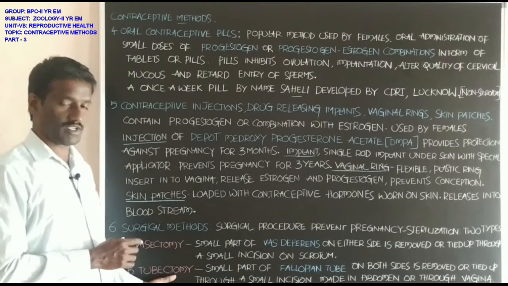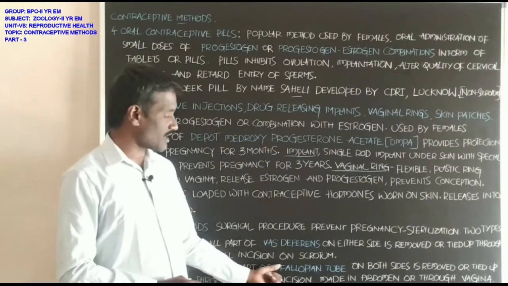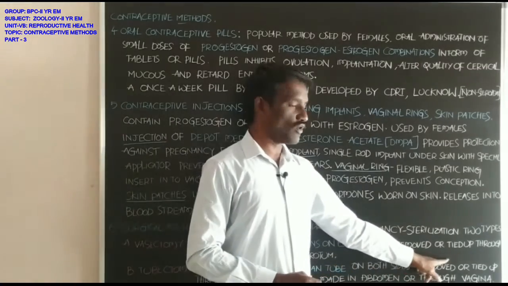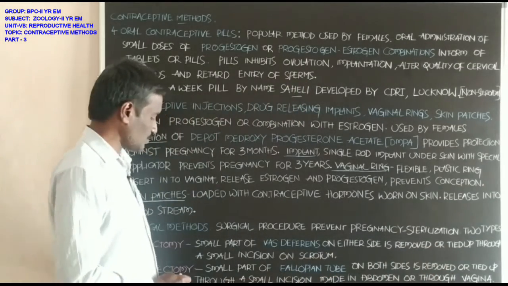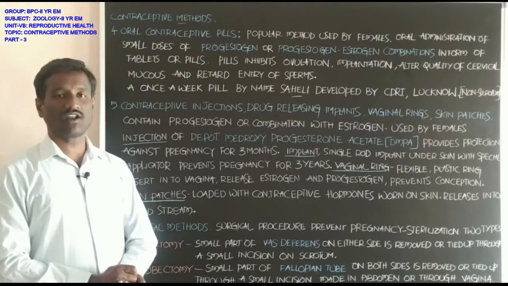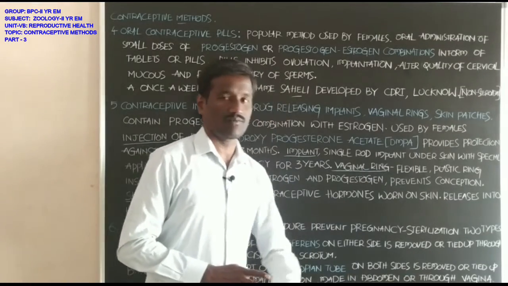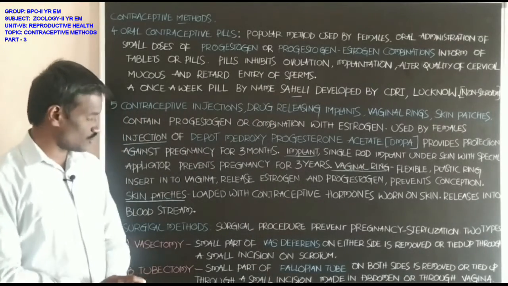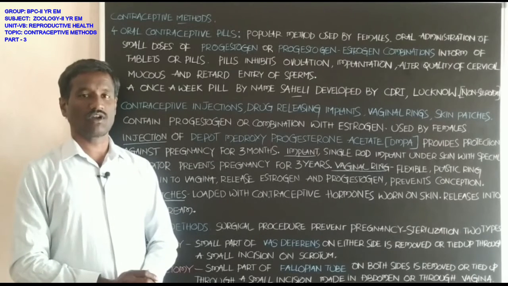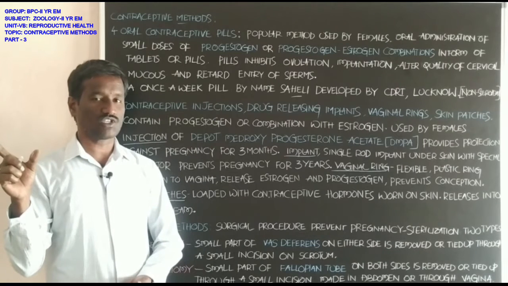Next, tubectomy. What is tubectomy? A small part of the fallopian tube on both sides is removed or tied up through a small incision made in the abdomen or through the vagina. Students, the fallopian tube, already you know, is the tube-like structure of the female reproductive system.